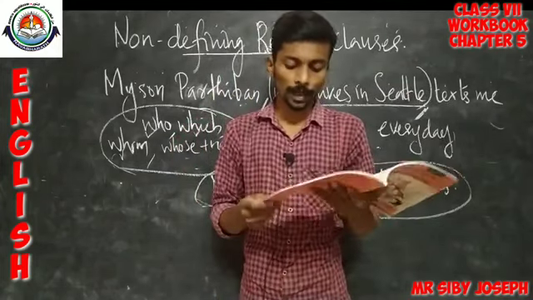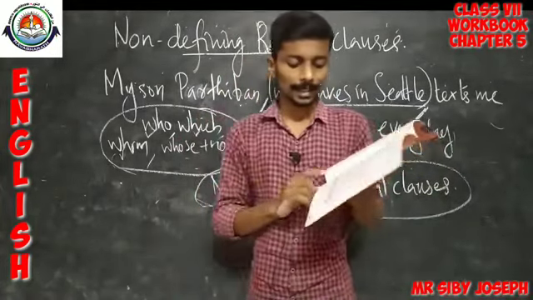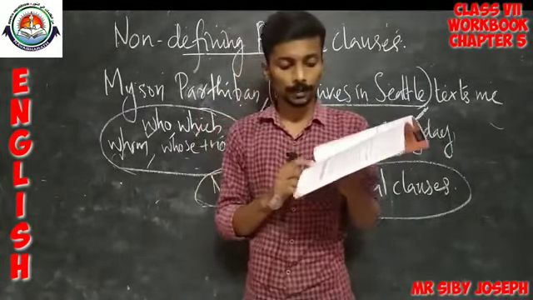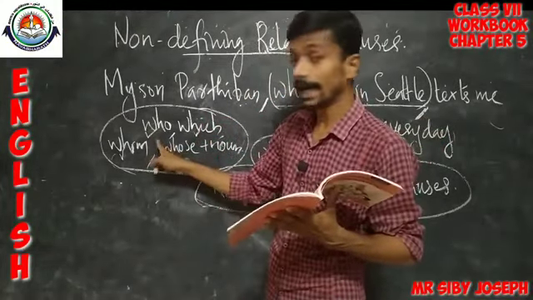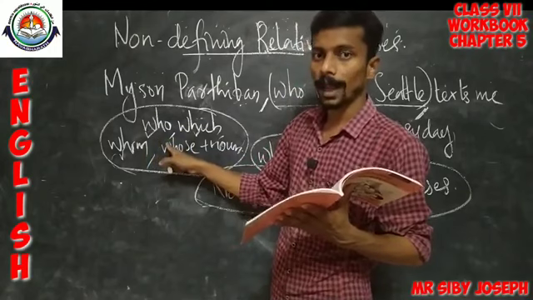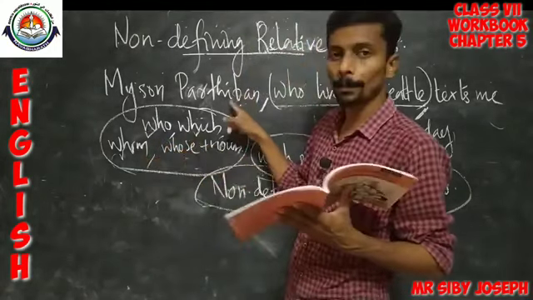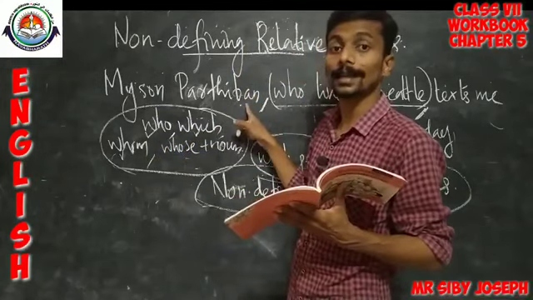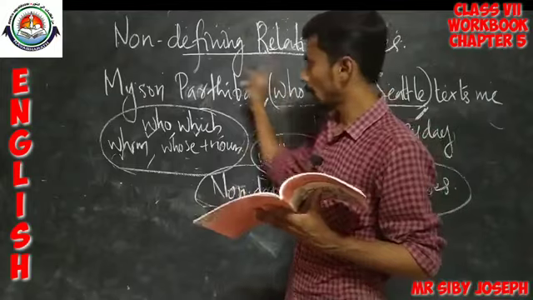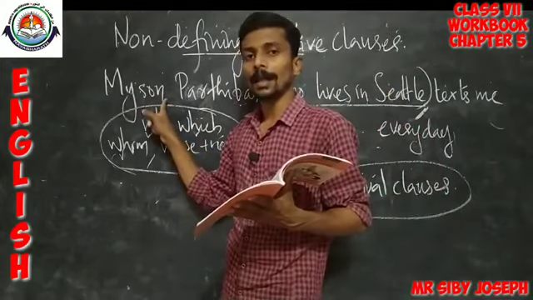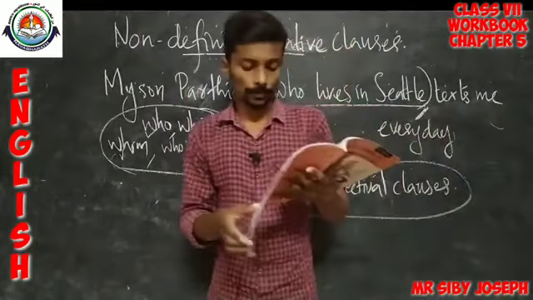So, in that way you have to complete the 8 sentences, using the appropriate relative pronoun, in the right order, giving an additional information about the noun or the subject as is given in the table.